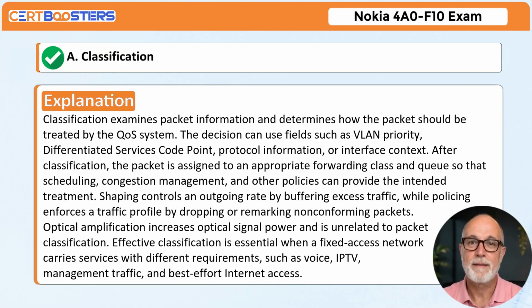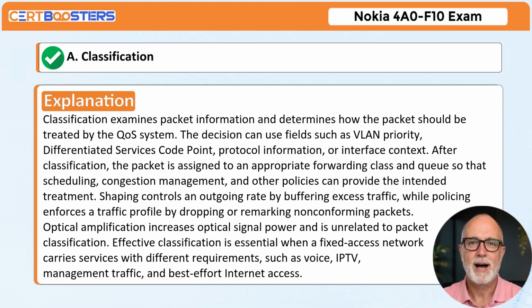Classification. Explanation. Classification examines packet information and determines how the packet should be treated by the QoS system. The decision can use fields such as VLAN priority, differentiated services code point, protocol information, or interface context. After classification, the packet is assigned to an appropriate forwarding class and queue so that scheduling, congestion management, and other policies can provide the intended treatment.